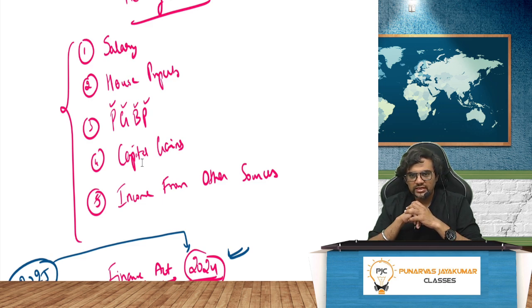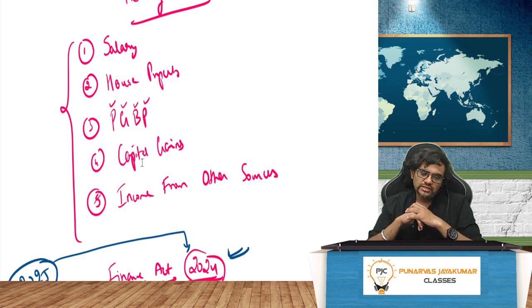Basically, the entire income will be assessed and then the assessment procedure will begin. And of course, there have been some important changes in assessment procedure also. So I'll break it down, nothing to worry. So we have PGBP, the entire topics for CA Final. Capital gains is there, income from other sources will be there.